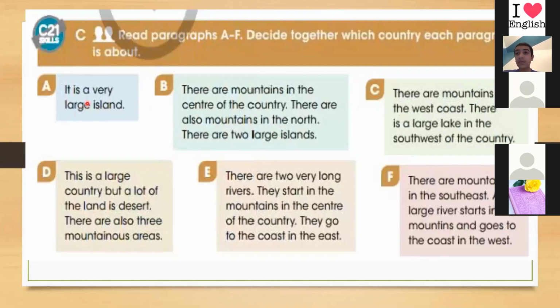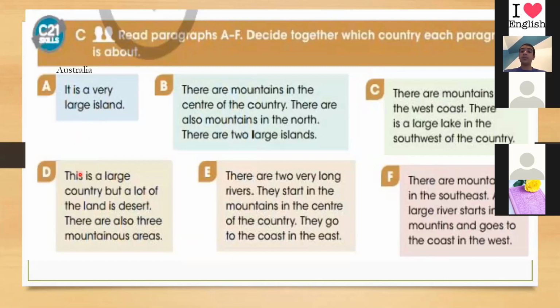Maybe it's England or Australia. Okay, look carefully, we didn't talk about England. We talked about just 6 countries: Australia, Italy, Libya, China, Mexico, and South Africa. So it is Australia because it is a very large island. So it is Australia.